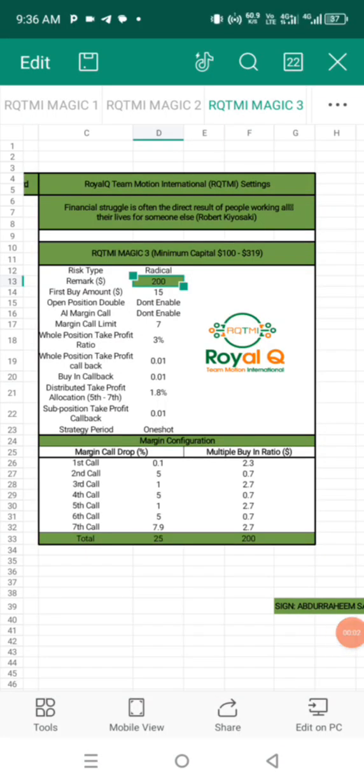In this video, you are going to learn how to set your Royalq robots in order to execute trades in the crypto future market.